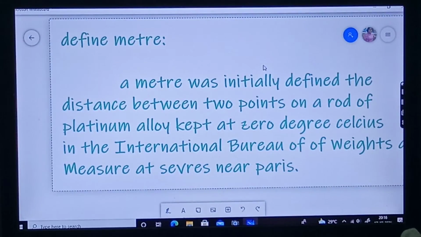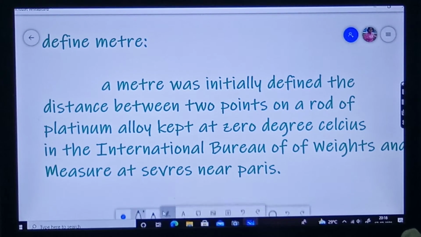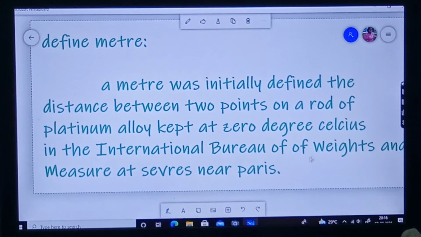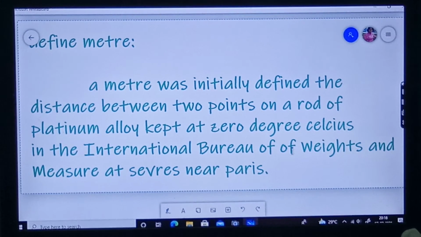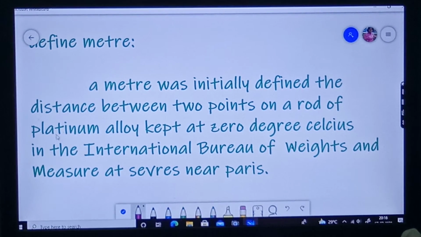Now you can define meter as follows. A meter was initially defined as the distance between 2 points on a rod of platinum alloy kept at 0 degrees Celsius in the International Bureau of Weights and Measures. Come, once again, a meter was initially defined as the distance between 2 points.